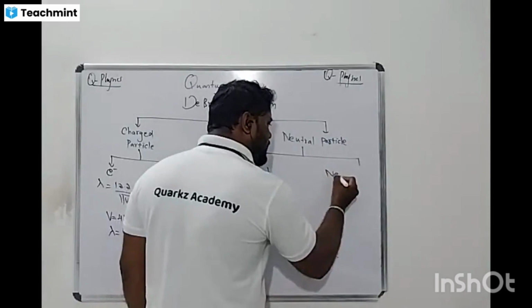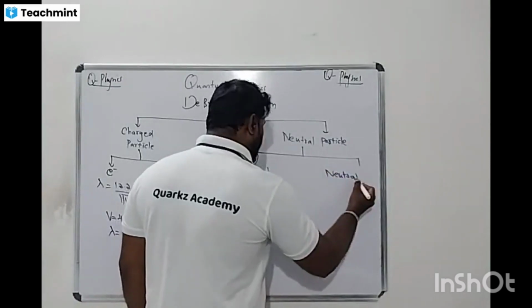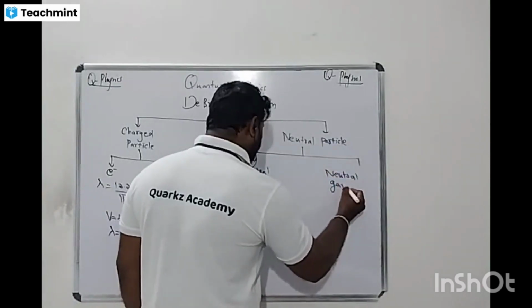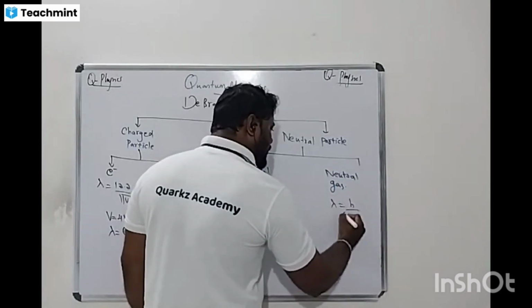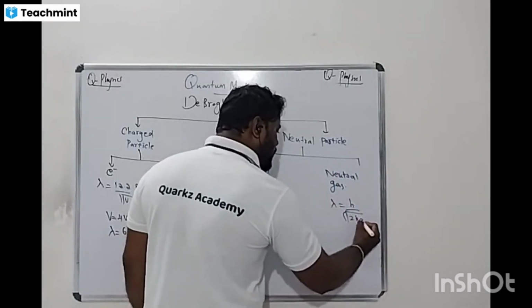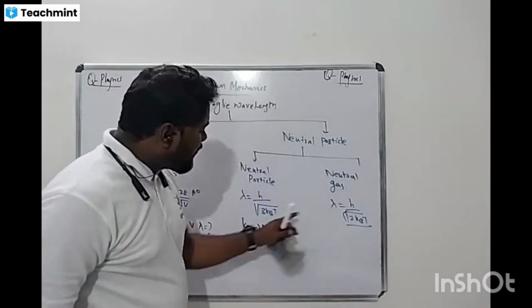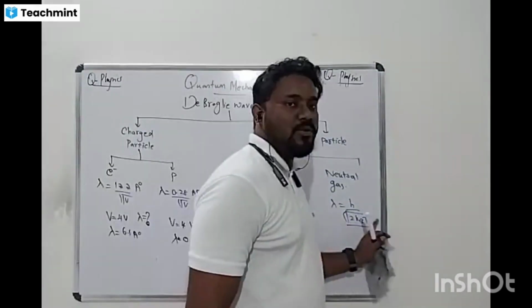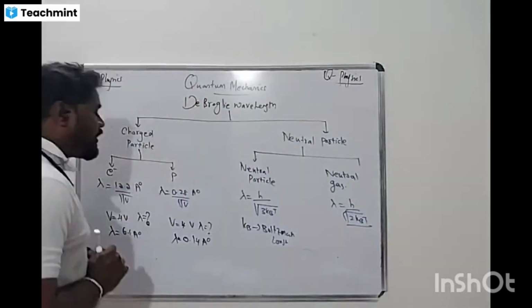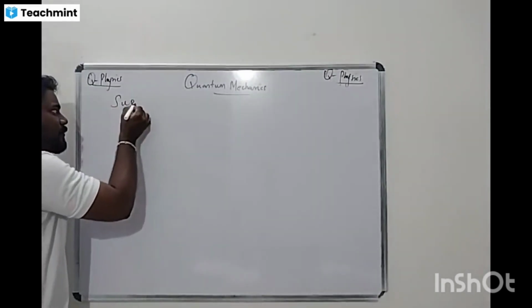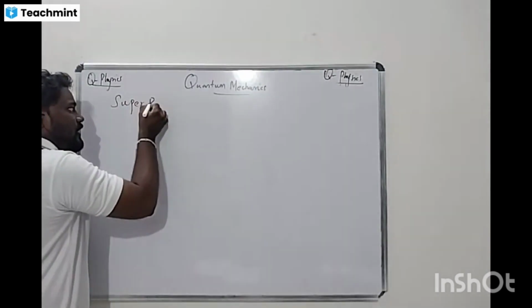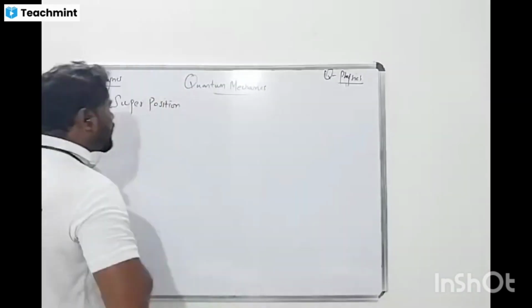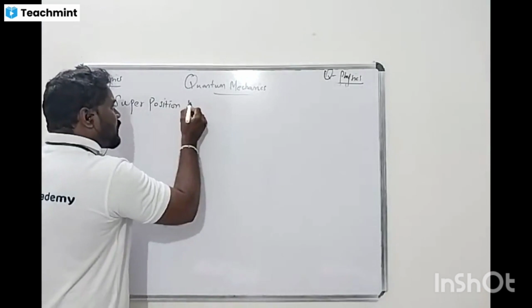If it is a neutral gas, it is a gas particle. So lambda is equal to h divided by root under 2mkT. This is a very important thing. Here the 3 is represented as the degree of freedom. 3 is nothing but the degree of freedom, and here it is 2 degrees of freedom. This is nothing but using the superposition principle. This is a very important, basic concept. Understand? Superposition principle.